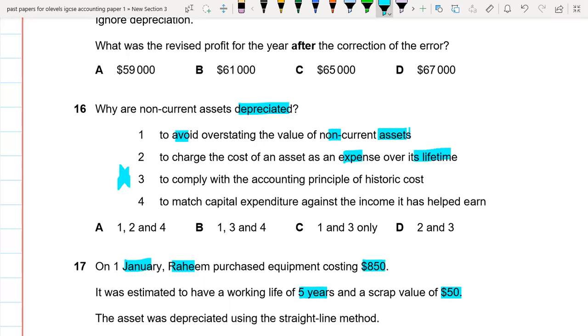To match capital expenditure against the income it has earned. Yes, this is right. Because the revenue which we have earned is earned because of these non-current assets, because we are using them. That's why we have to charge expenses. We have to write expenses as depreciation. So now we can match the expenses with the revenue. So this is the right option. So 1, 2, and 4 is the A option. So A option is the right option.